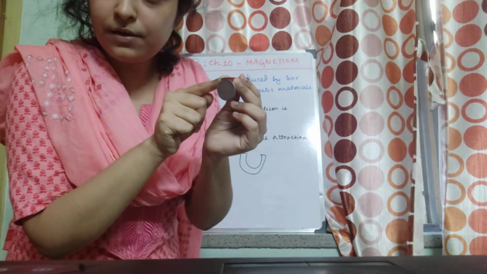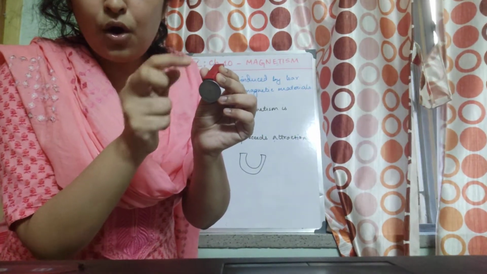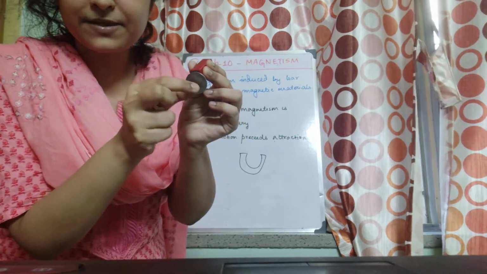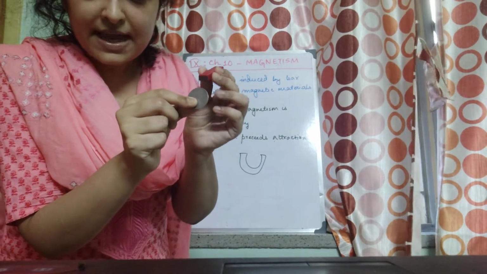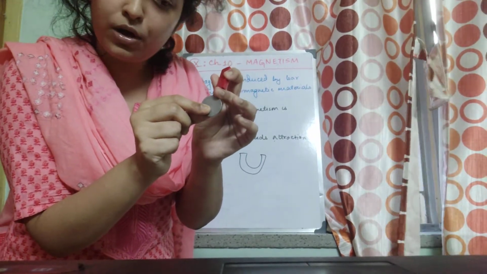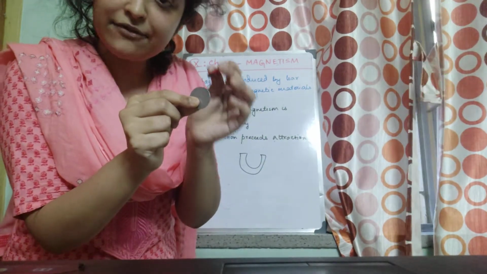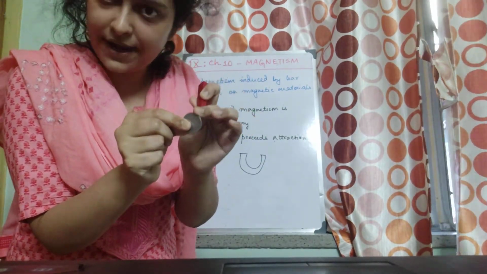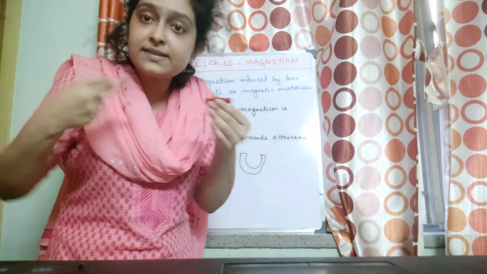We have got the south pole here, okay? So it first develops, when I am bringing this coin near to it, the opposite pole, north pole, on this coin. Since it develops this opposite pole on the coin, the magnetic material, we can say it induces.